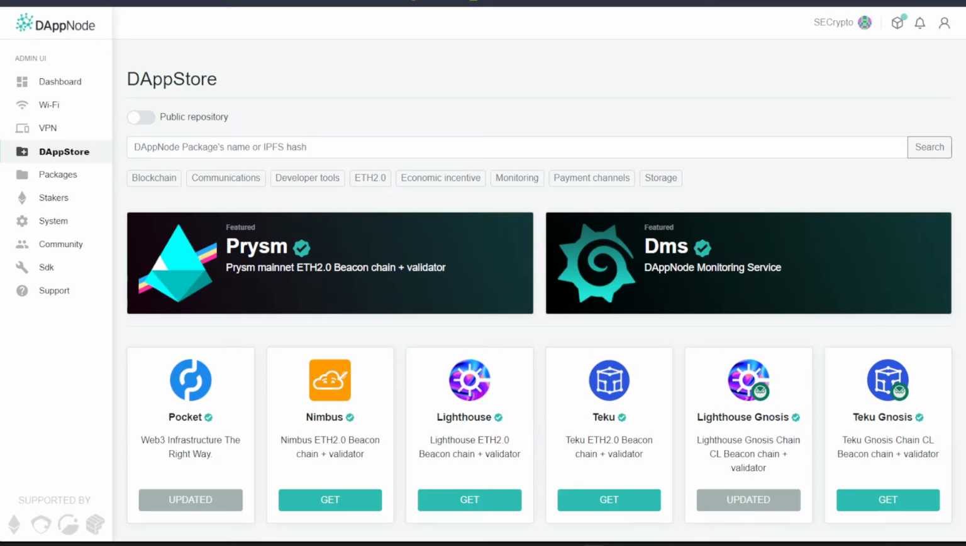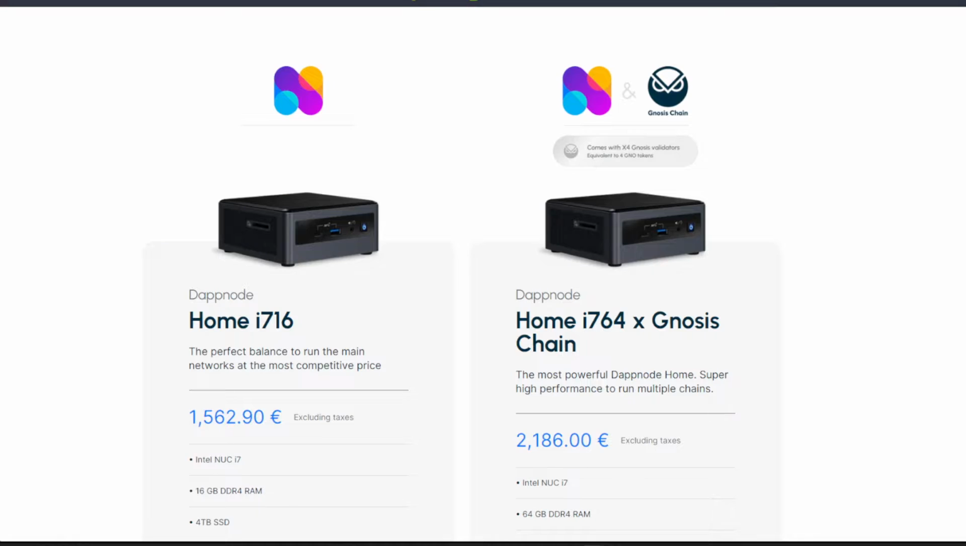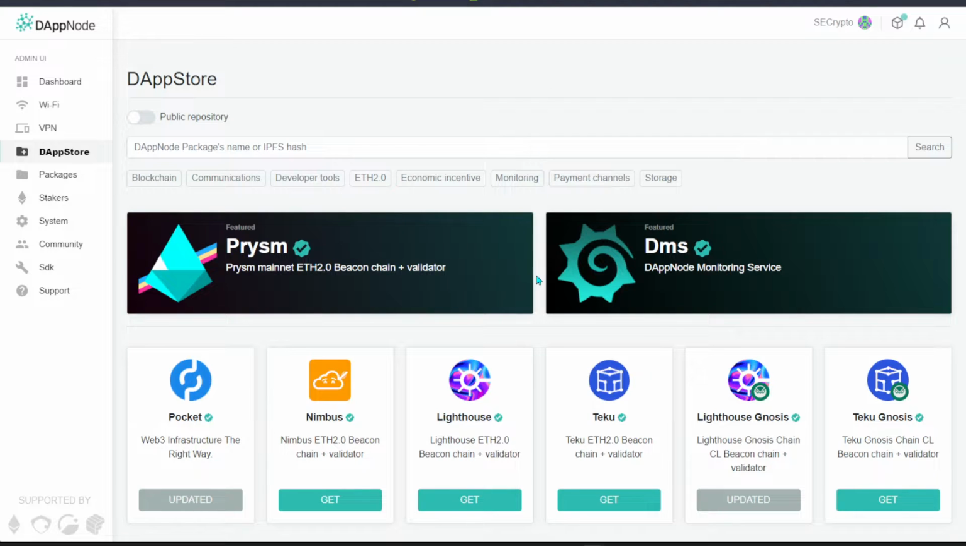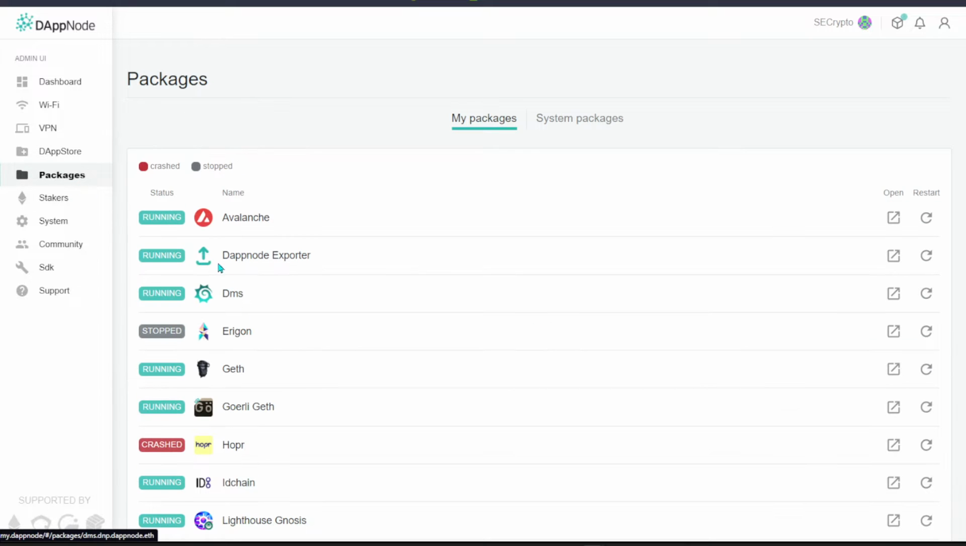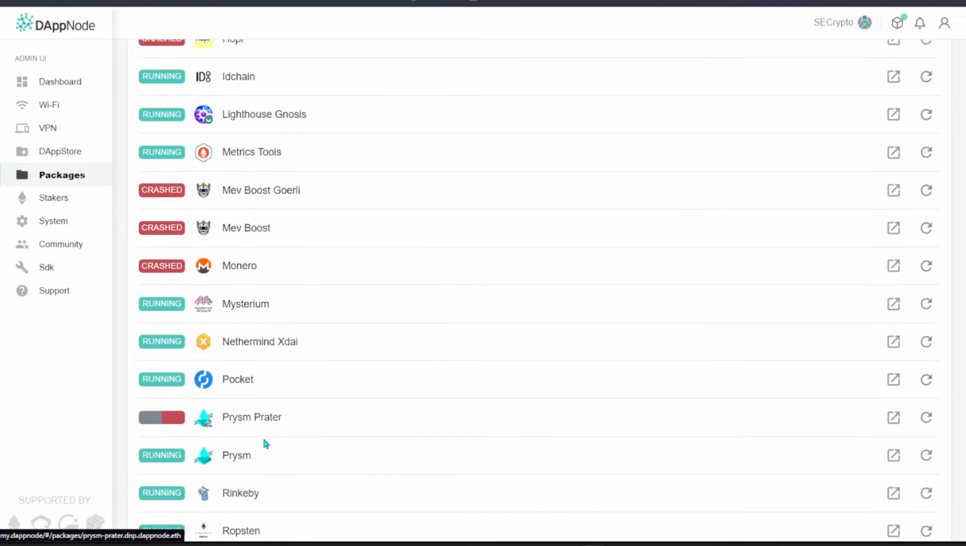And of course, without further ado, if you already purchased your DAppNode and went back to your UI, the first thing you want to do is go to the DApp store, click on it, and after that click on the Pokt Node. Once you're installing the Pokt Node itself, you will be required to download the wallet. So I'm going to show it to you.